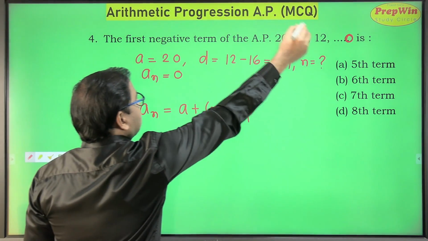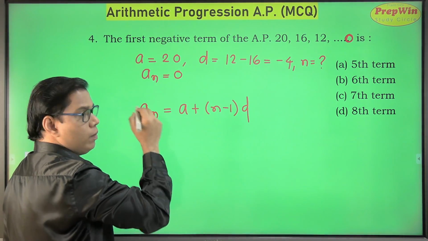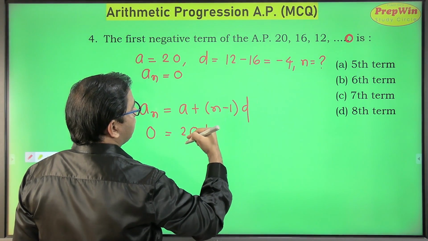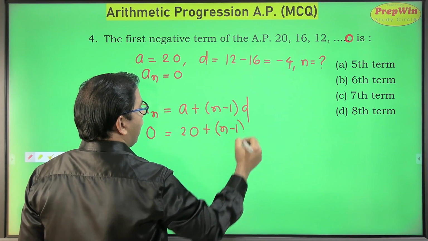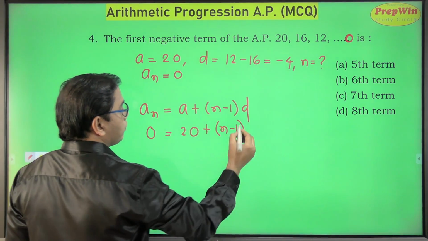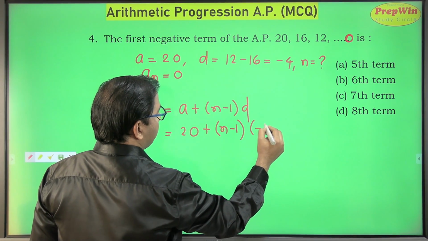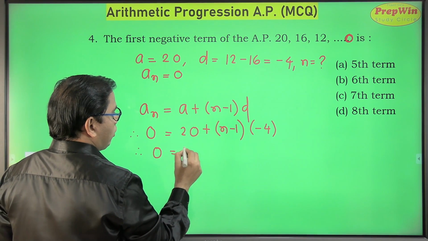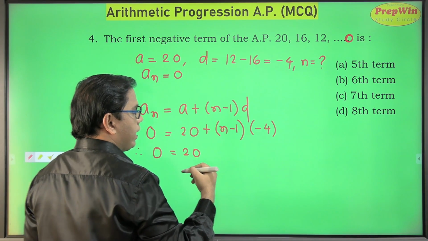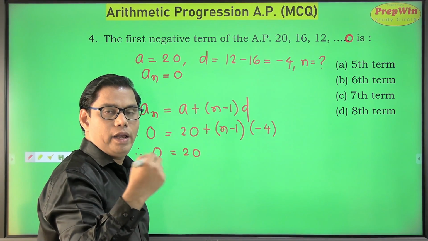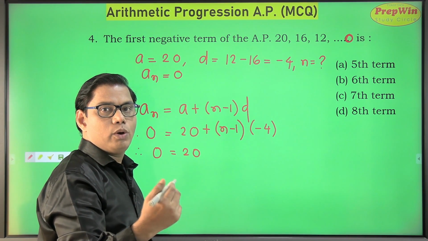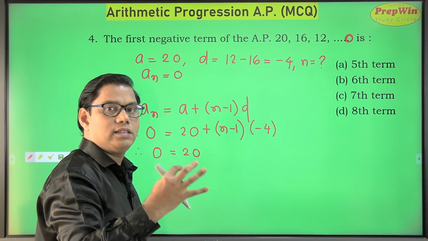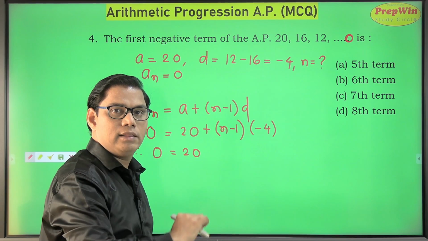So I am saying my nth term is 0. So that is equal to a, which is 20, plus n minus 1. I don't know the value of n, I am interested in finding it, into d. d is minus 4. The common difference is minus 4. So therefore 0 is equal to 20, and if I open the bracket with a minus sign, remember, be extra careful whenever you are opening a bracket with a minus sign, because when the minus sign comes outside the bracket, it changes the sign of the values present inside the bracket.